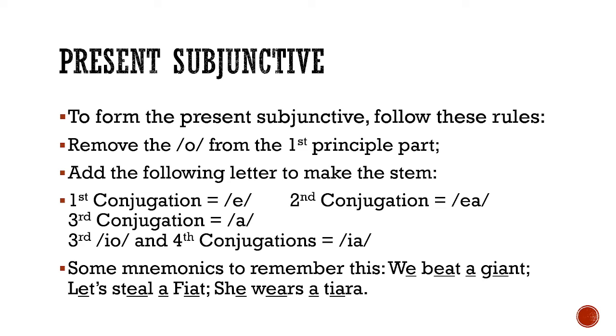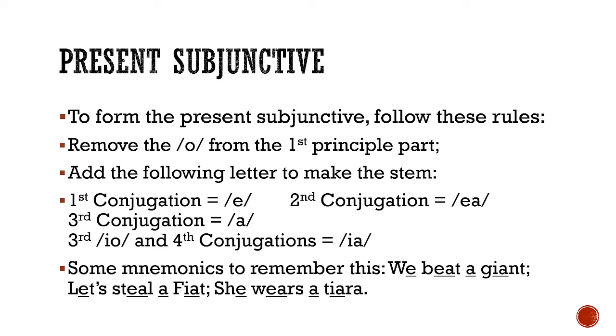And we've got some mnemonics to help remember this. Some of these would be like, we beat a giant. So you see the E, the EA, the A, the IA in succession. I've also heard we beat a liar. For those of you who don't like the violence but like to do something a bit more daring, you can say, let's steal a Fiat.